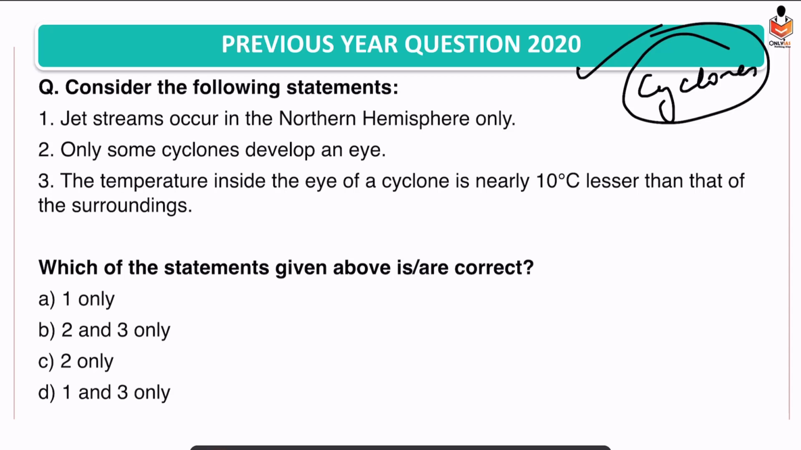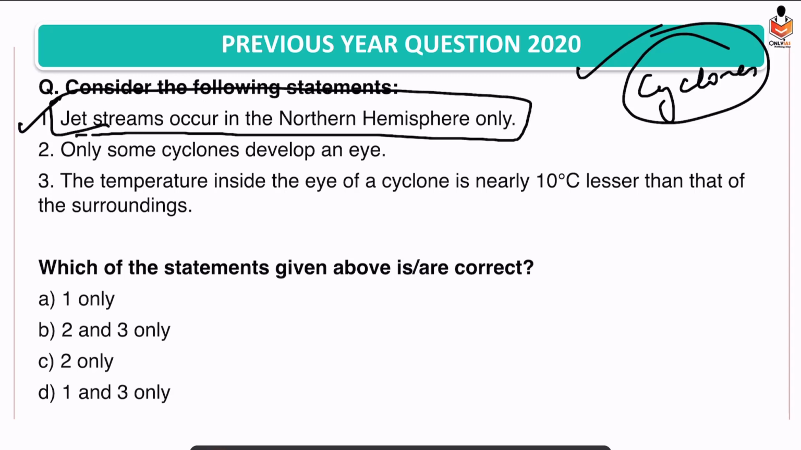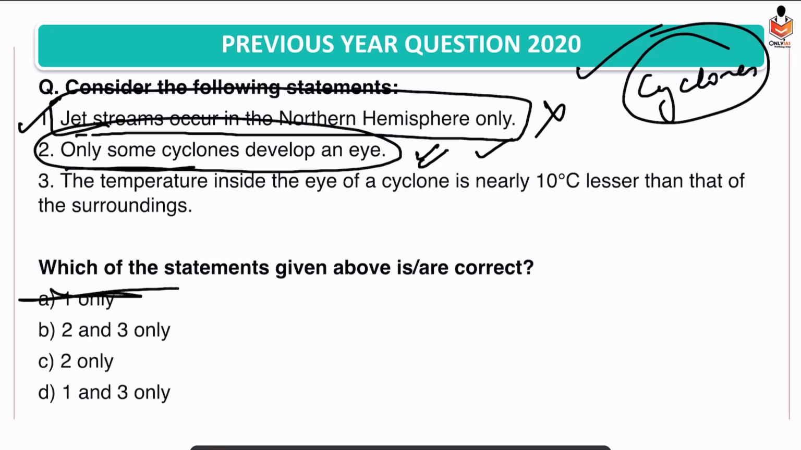Alright, let's have the question. Look at the question. First statement says jet streams occur in the northern hemisphere only. We know jet streams occur in both hemispheres. The first statement is wrong. Only some cyclones develop an eye. This is a true statement because there are two types of cyclones, tropical and temperate. Tropical cyclones have an eye but not temperate cyclones. So the second statement is correct. We know first is wrong, so option A goes wrong. But second is correct, so B and C, either of these could be the answer.